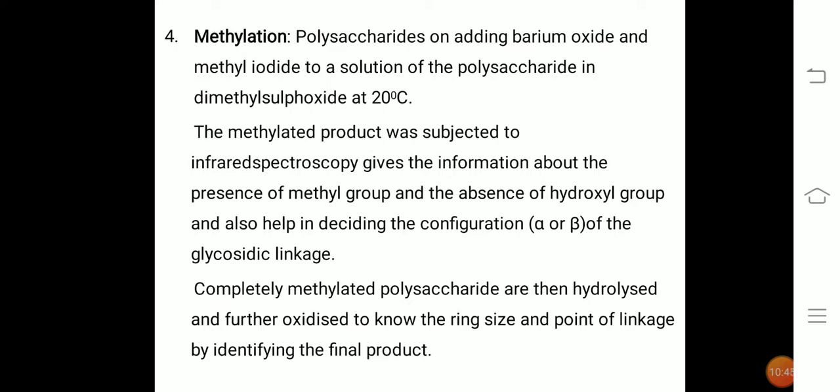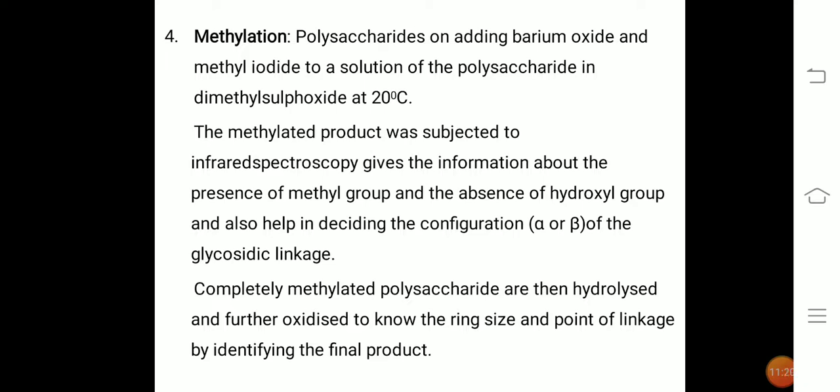Barium oxide and methyl iodide are added to a solution of the polysaccharide in dimethyl sulfoxide at 20 degrees, and methylation takes place on the polysaccharide. This methylated product was subjected to infrared spectroscopy, which gives information about the presence of methyl groups and the absence of hydroxyl groups, and also helps in deciding the configuration of the glycosidic linkage.